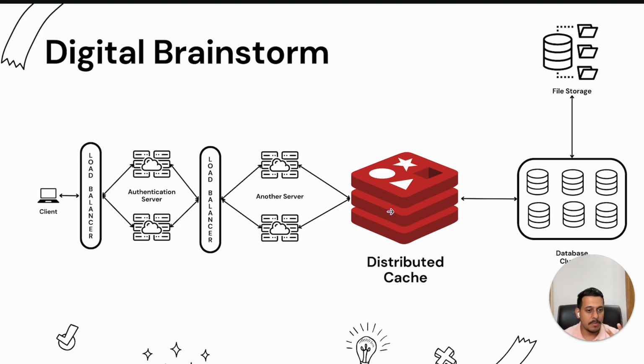Now, second user comes in, that person is also requesting for the same thing. So that request will go back to the server, another server. Now that another user will request that information from distributed cache. Once they request it, will we find that in the cache? Yes, because we have saved it recently. So we say that it is a cache hit.